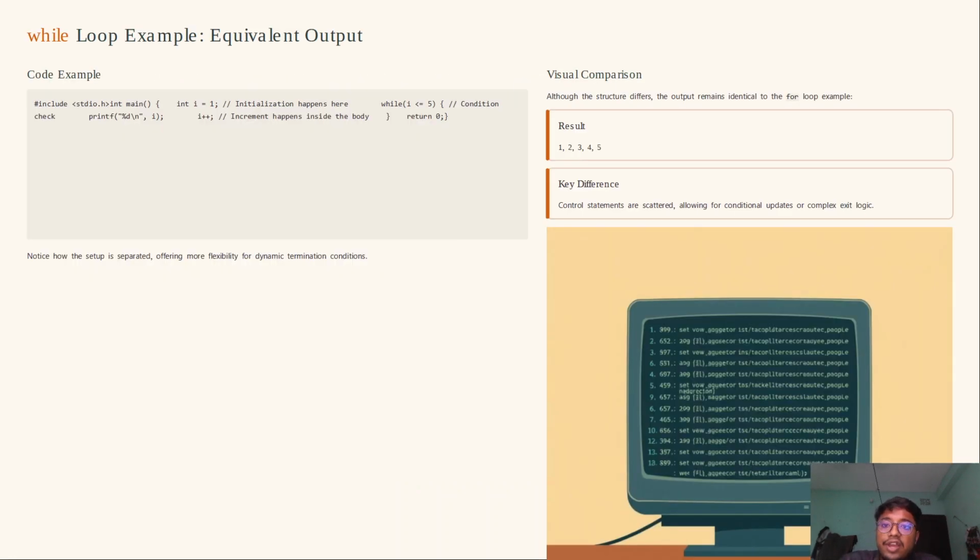While loop example, equivalent output. Okay, initialization: i is equal to 1, and the while keyword, and the condition is i less than or equal to 5. The condition check is true, then the printf percent d backslash n, i, and the i plus plus increment happens inside the body. Return 0, and then the output is 1 2 3 4 5. Okay.